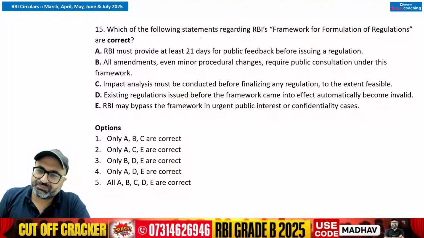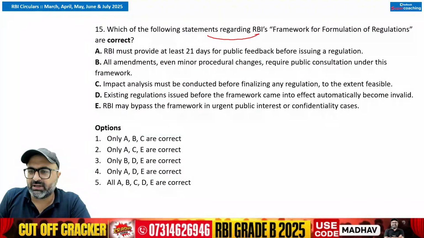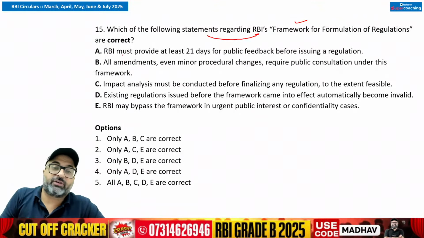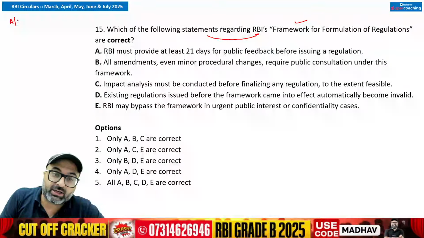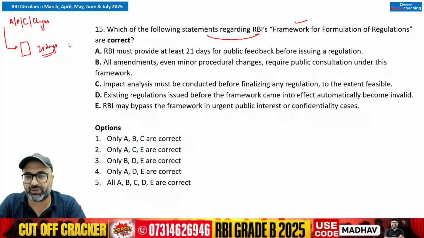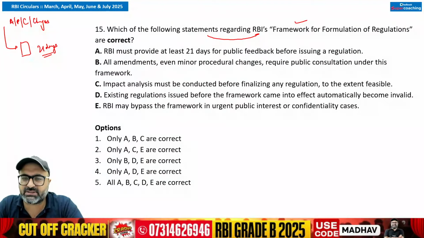Moving on to the next. Which of the following statements regarding RBI's framework for formulation of regulation? If RBI makes any amendment, brings any new policy, circular, or changes, what is the process? First RBI will give a draft, then RBI will wait for public feedback for 21 days. After RBI receives the public feedback, RBI will analyze it. If required, if the feedback leads to major changes, then the draft will come up again.